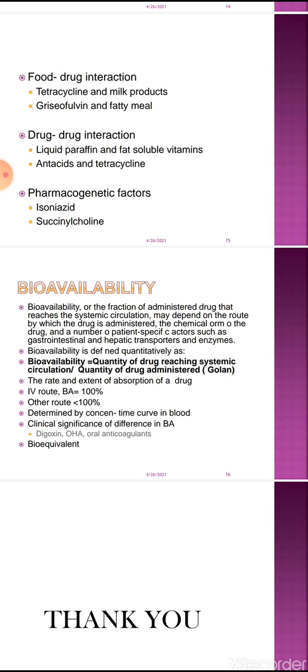It is determined by the concentration time curve in blood. When we draw a curve, on the x-axis there is time, and on the y-axis there is concentration. With the given time, we draw a curve of the drug concentration over time. We can determine the bioavailability of the drug.